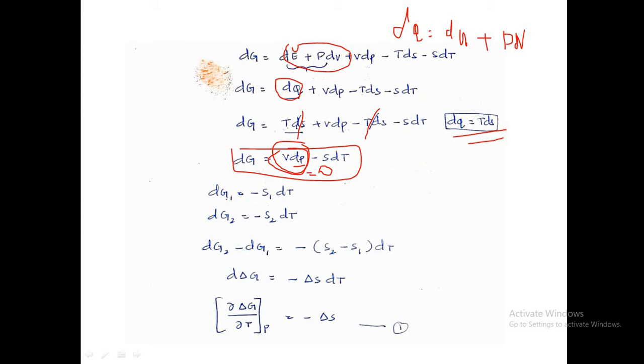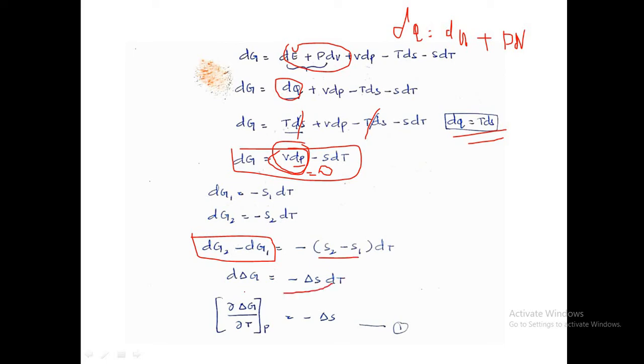For the initial condition, dG1 is equal to minus S1 dT, and dG2 is equal to minus S2 dT. So the change in free energy is minus of S2 minus S1 into dT, that is delta G, the change G2 minus G1, equal to minus the change in entropy into dT.